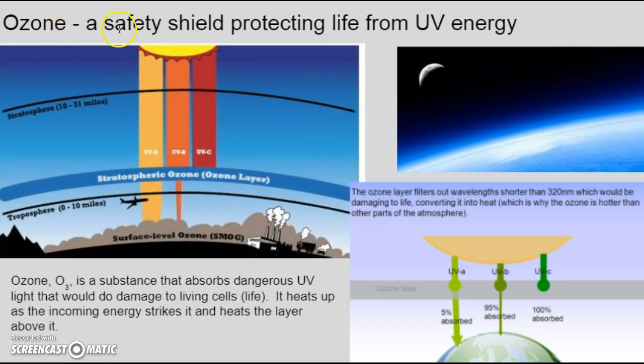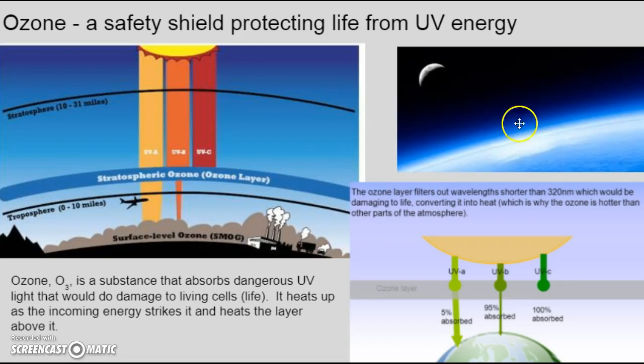So here let's look at ozone, a safety shield protecting life from ultraviolet energy. Ozone, or O3, is a substance that absorbs dangerous UV light that would do damage to living cells, or life in general. It would actually alter its ability to replicate. It heats up as the incoming energy strikes it and heats the layer above it.